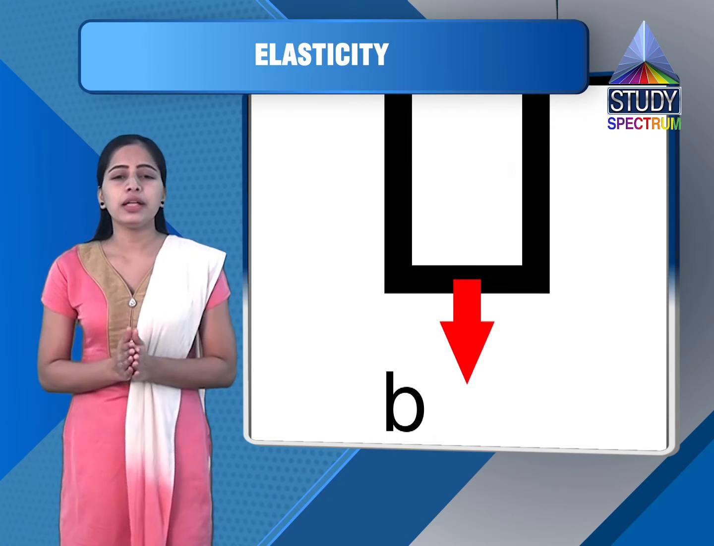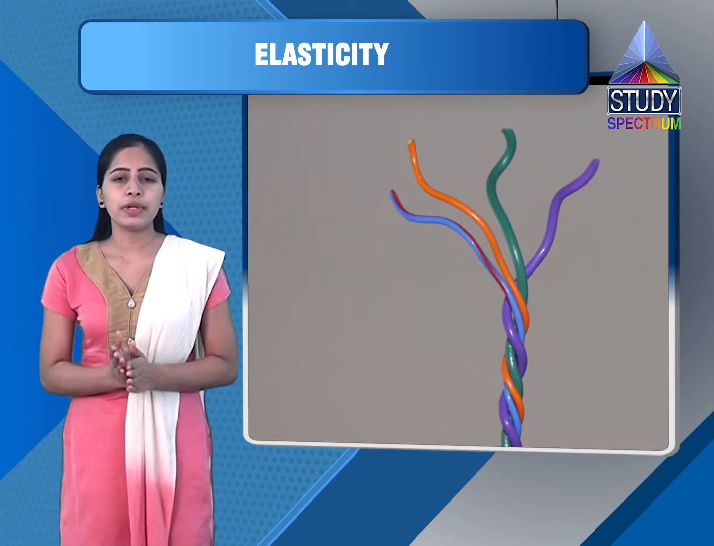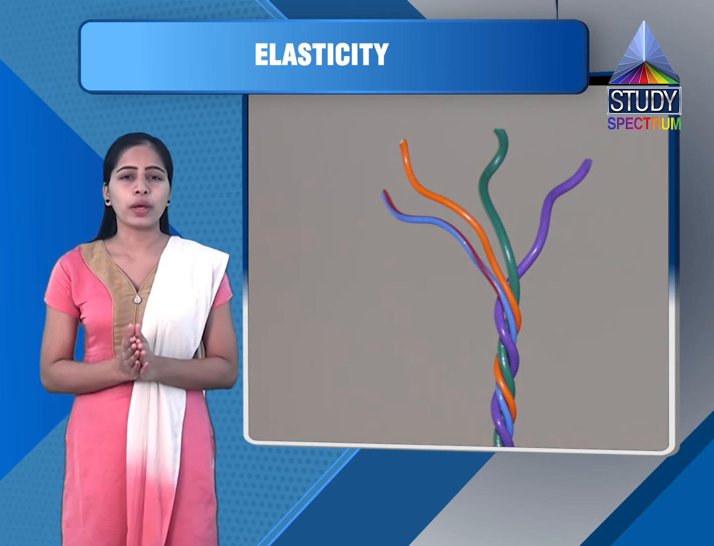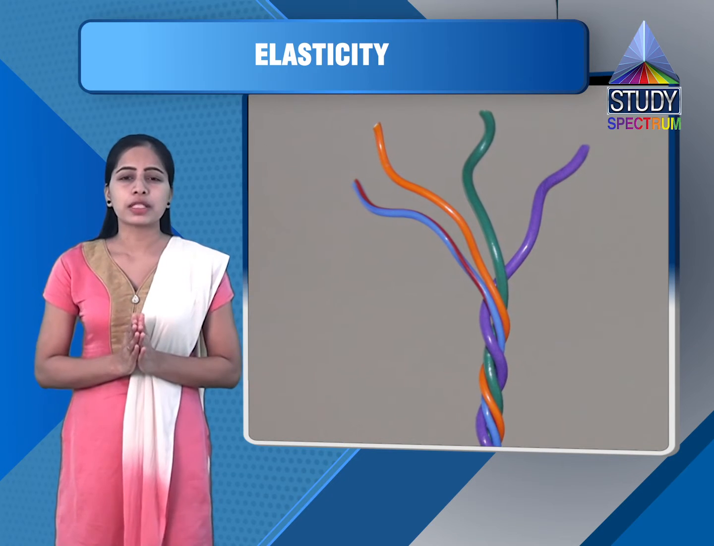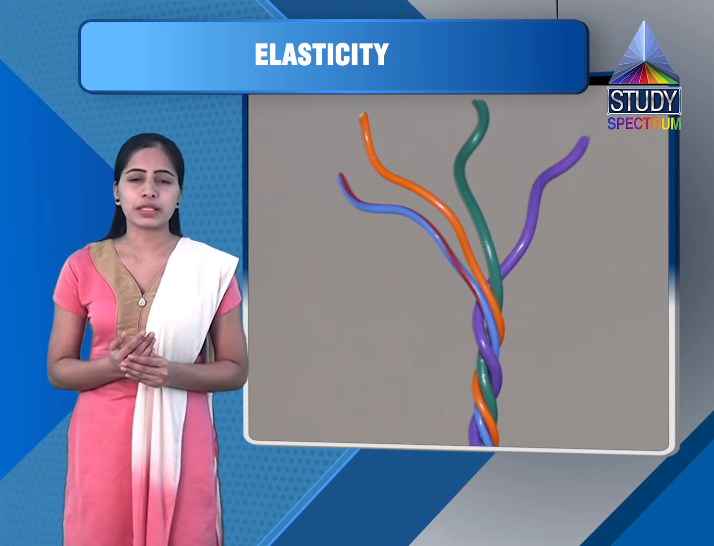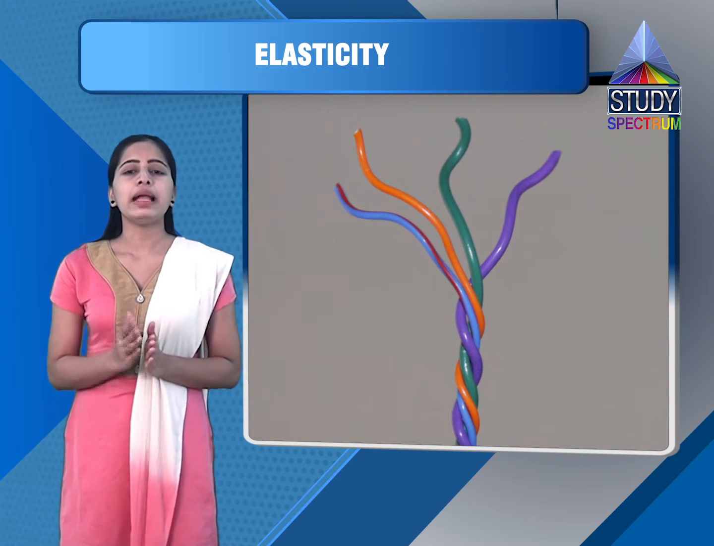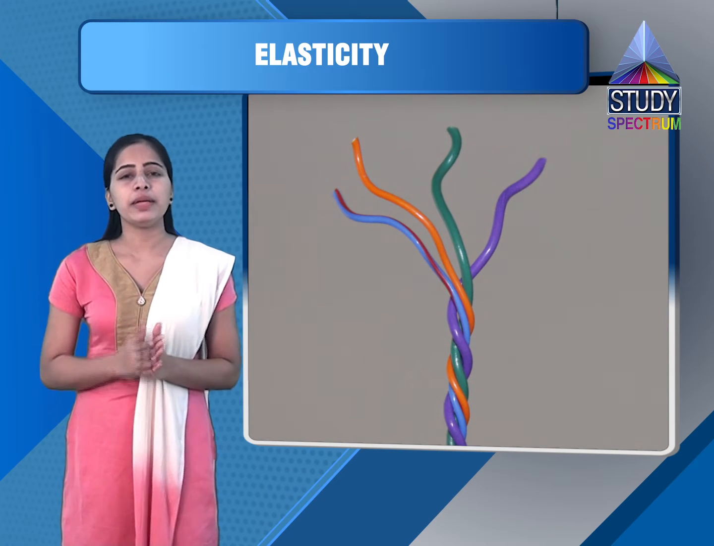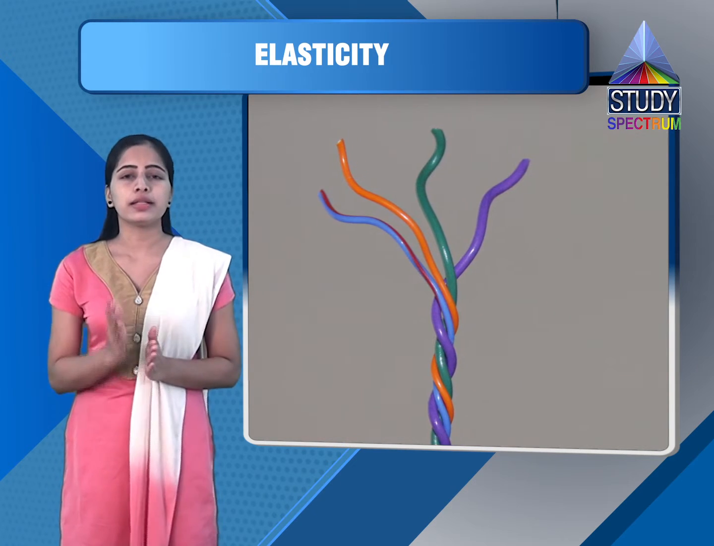After rearranging the terms, we get Y as mg into capital L upon pi r square into small l. Here the SI unit of Young's modulus is Newton per meter square, which is the unit of stress only, and its dimension will be similar to stress again, L raised to minus 1, M raised to 1, T raised to minus 2.